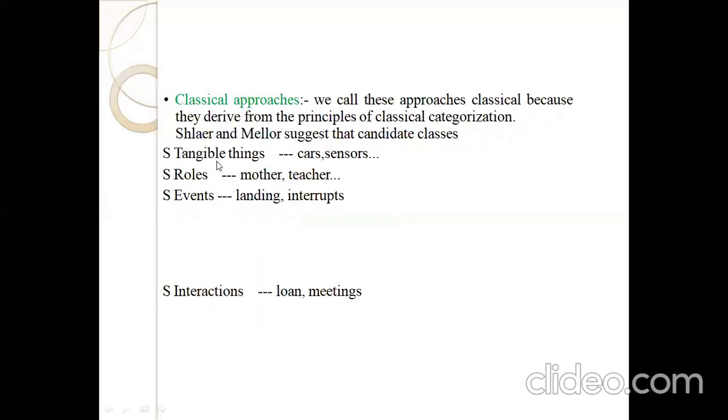In this classical approach, you call it classical because it is derived from the principle of classical categorization. Categorization means the property of a particular object, the property of a particular class. The first one is tangible things. Tangible things means, for example, cars and sensors are tangible things. The second one is roles, that is, the role of a person, such as mother, teacher, father, student. These are the roles. That is based on the property. Tangible things is one property. It is cars.